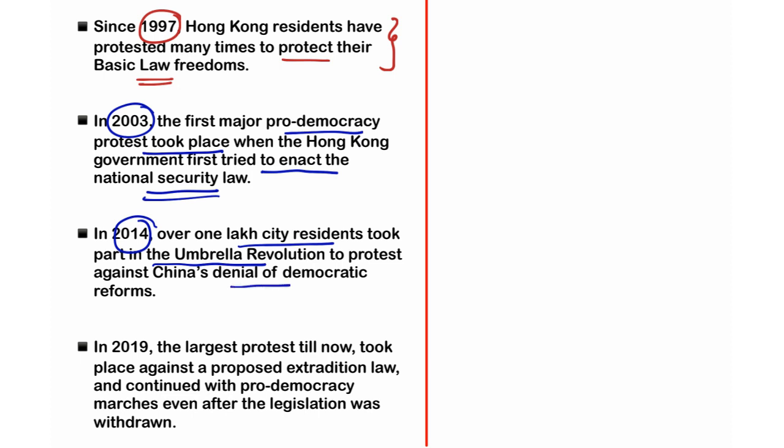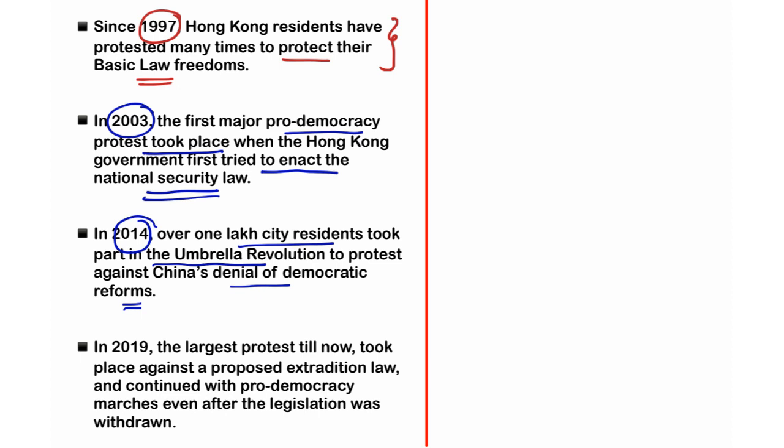This was against Chinese denial of democratic reforms. Despite several demands from Hong Kong people for freedom of speech, freedom of expression and liberty, the Chinese government continues to be authoritative in Hong Kong and continues to intervene in its day-to-day affairs. That is the reason why as many as 1 lakh Hong Kong citizens took to the streets and protested against the Chinese and pro-Chinese Hong Kong government. And even in 2019, several huge protests happened all throughout Hong Kong for democratic reforms and against the Chinese intervention into Hong Kong's politics.